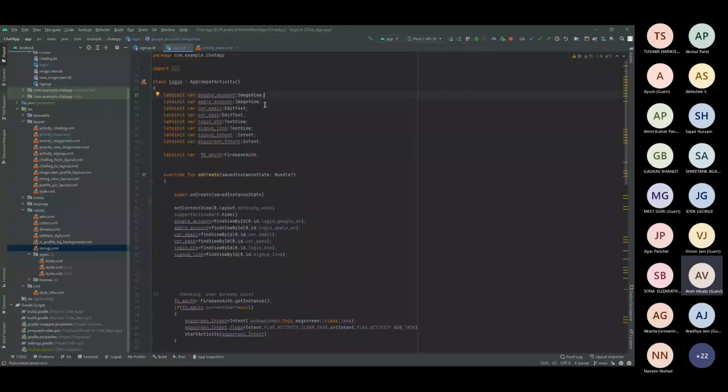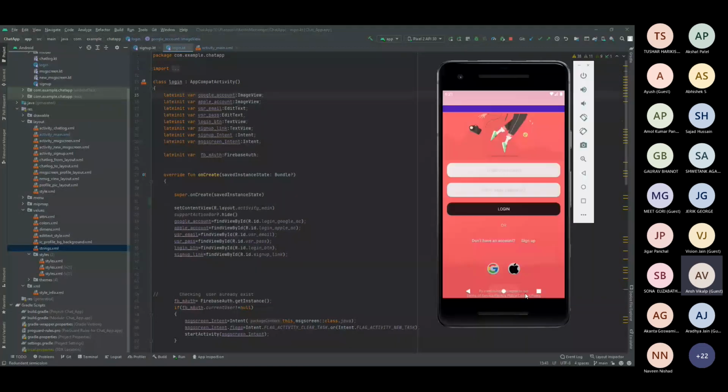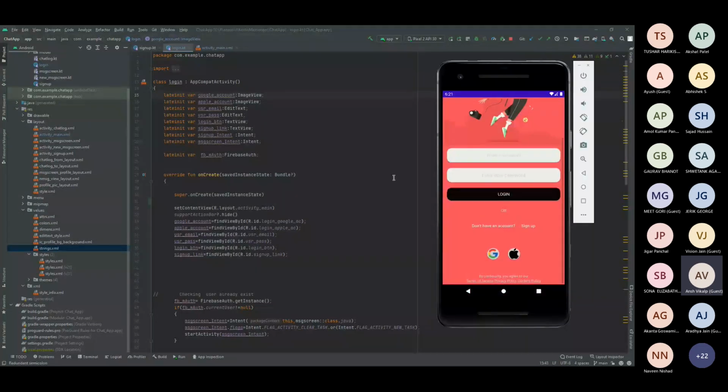Now, what is the function of lateinit var? Whenever you load the class, when you load the app, it doesn't load all the content at the time. Whenever I go back and load this app, all of this content won't be loaded at once, because there would be high memory consumption.